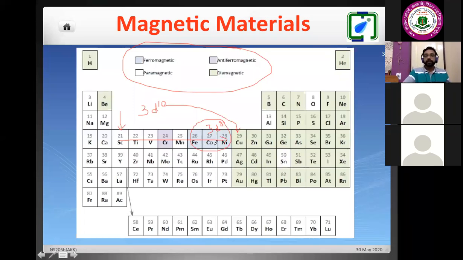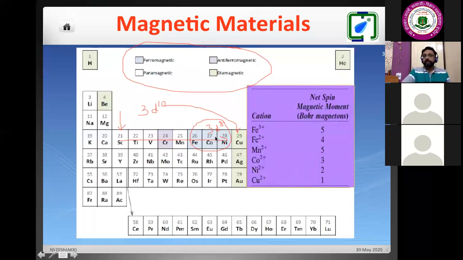Now, depending upon the electron orbital configuration in the outer orbital, they have different magnetic moments. So depending upon the electron spin orientation, that magnetic spin, I will be talking about these things. So if I write like this, if you are having the pure free atoms, in that case, the electronic configuration will be 3d6 4s2.